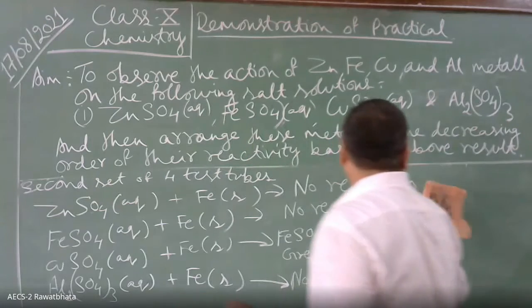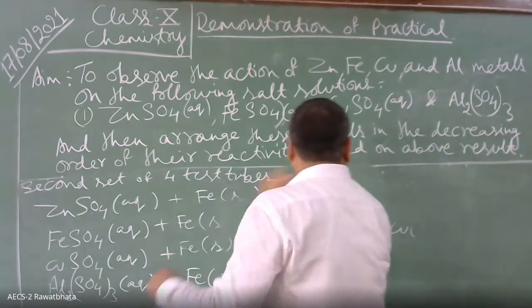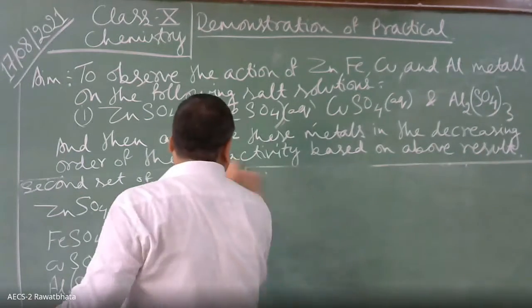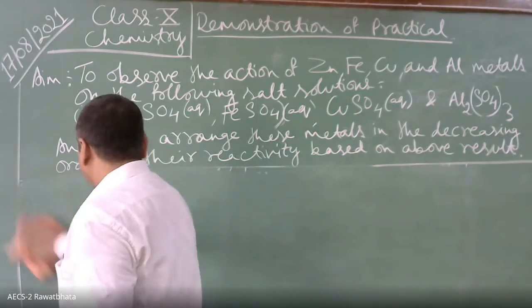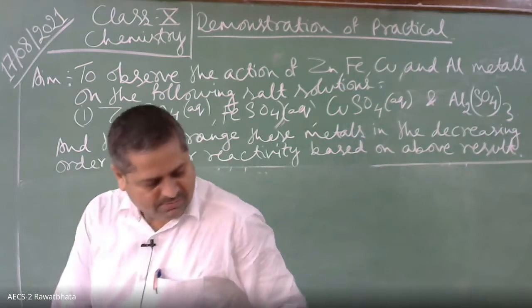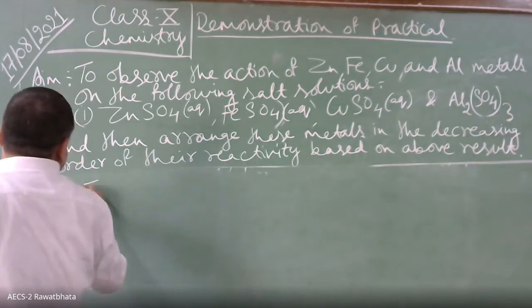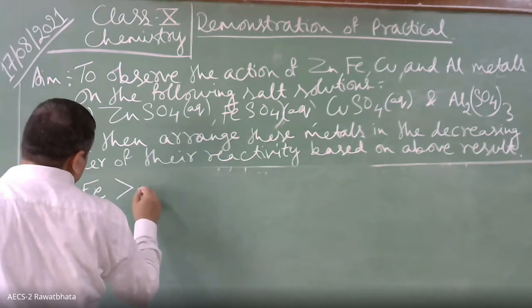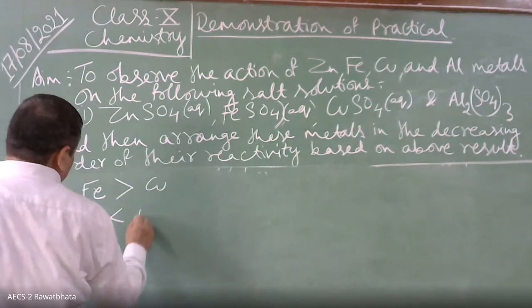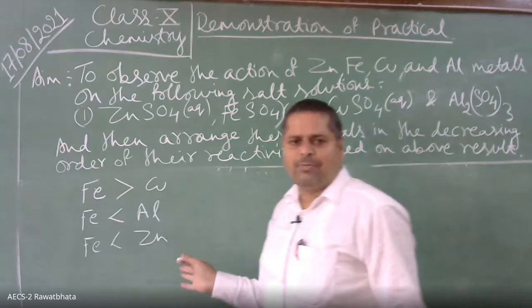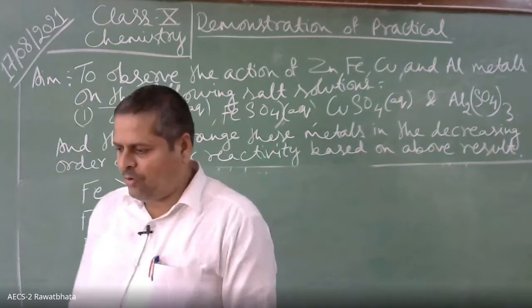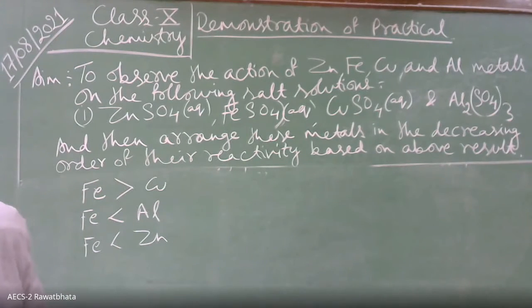Based on this set of reactions, we can conclude that iron is more reactive than copper, but iron is less reactive than aluminum. Iron is less reactive than zinc. Okay. Any problem? No, sir. Okay. Now let us take the third set.